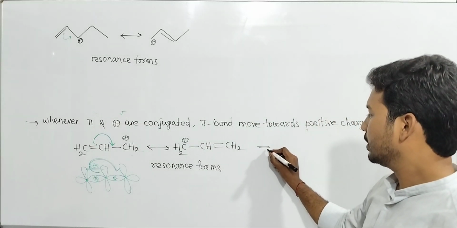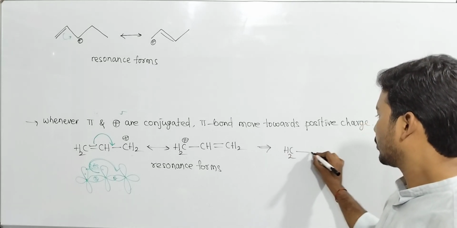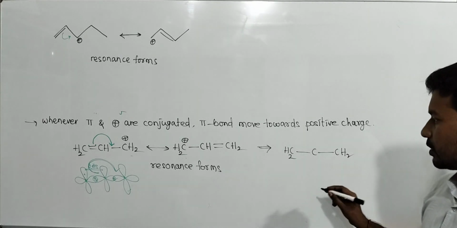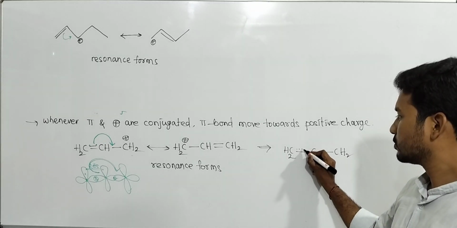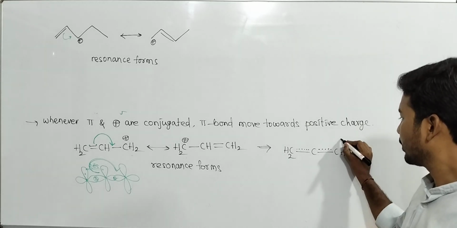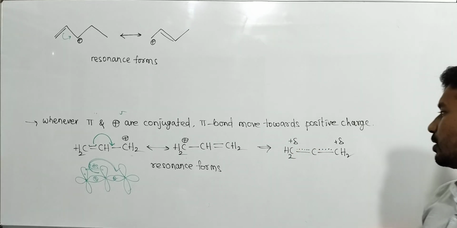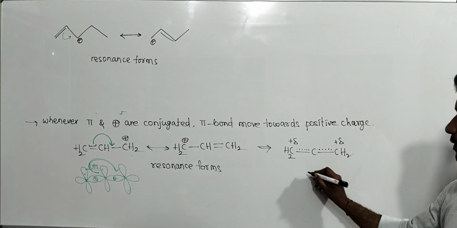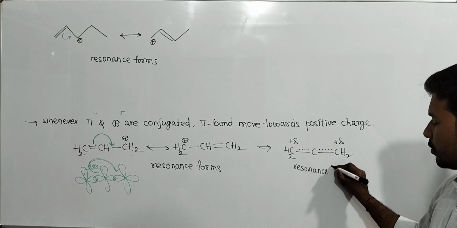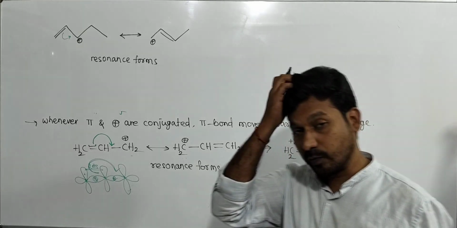The resonance hybrid is CH2. Sometimes the double bond appears here, sometimes the double bond appears here. Sometimes the positive charge is here, partial positive; sometimes the positive charge is here, not complete. Partial positive. This is the resonance hybrid. The resonance hybrid explains all properties.